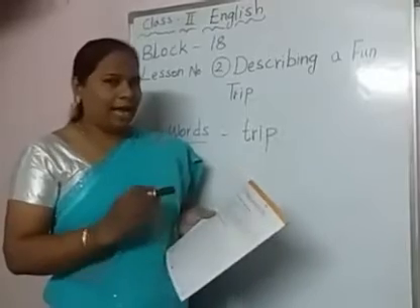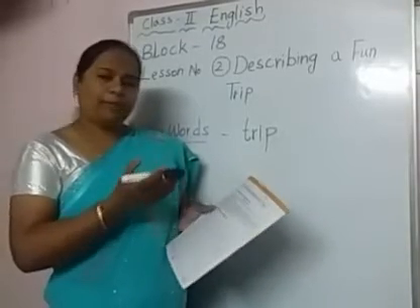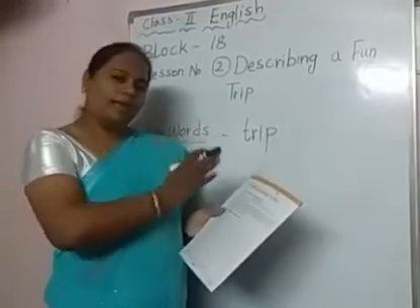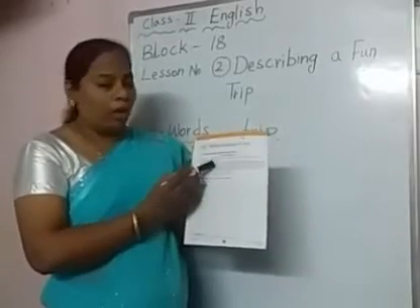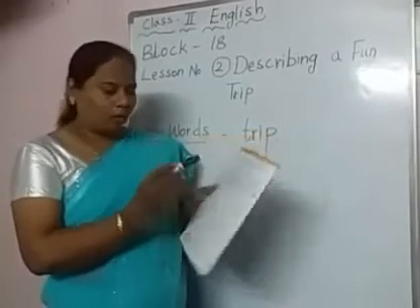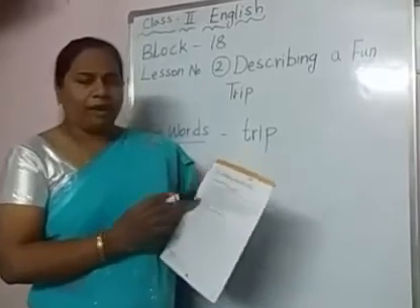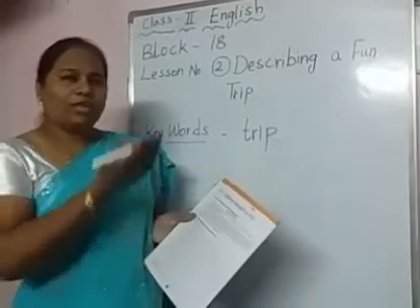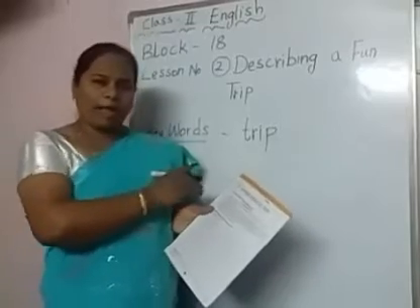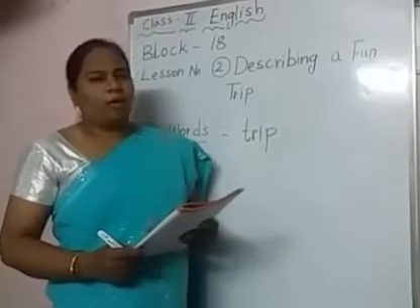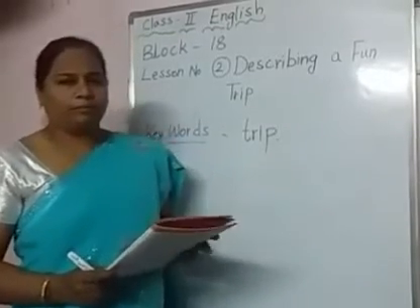Last Saturday means you went on the trip last Saturday. Okay, children, all of you must read this paragraph. Here we have so many past tense words. Whenever we are telling something which happened long back, we will use past tense words. Okay, children?